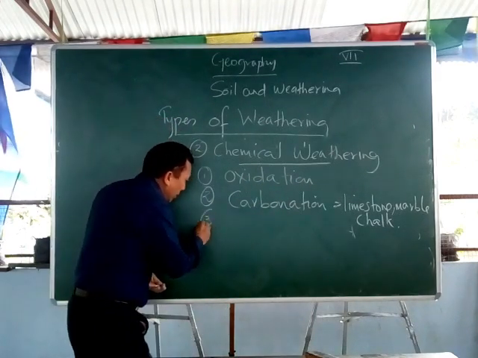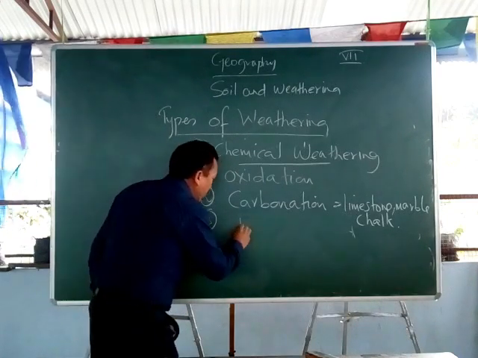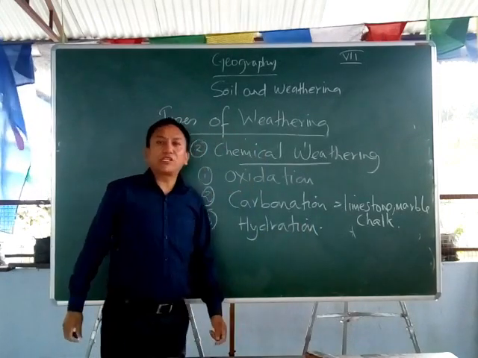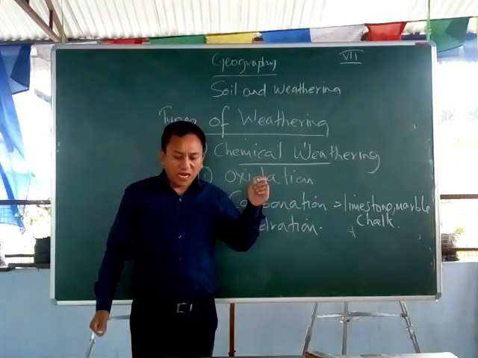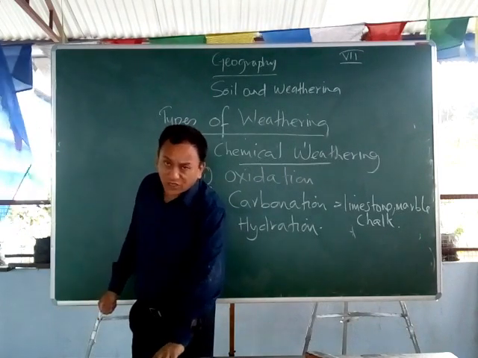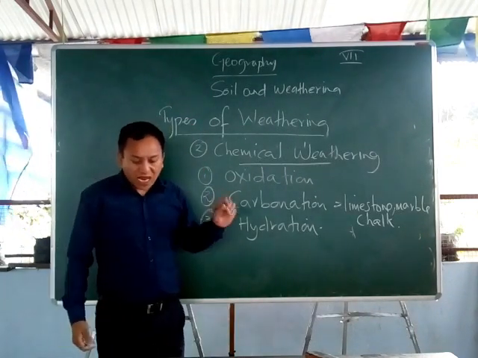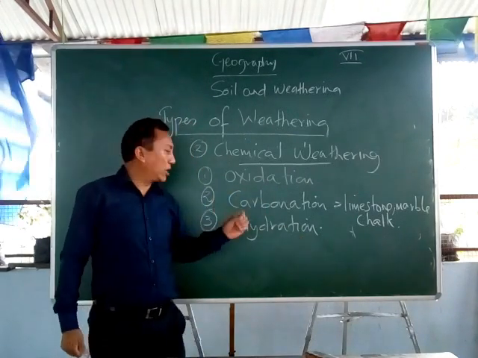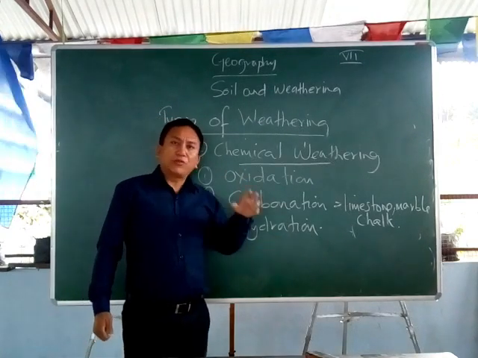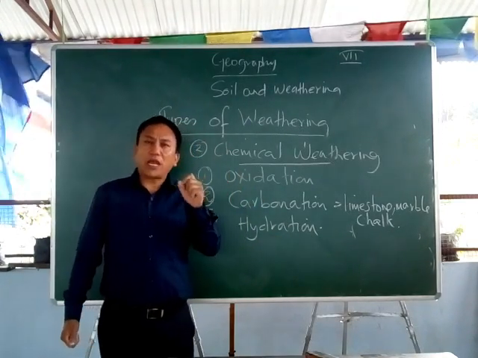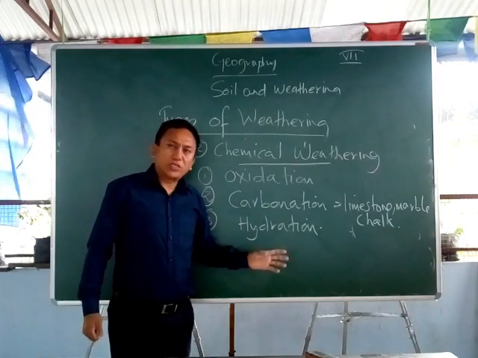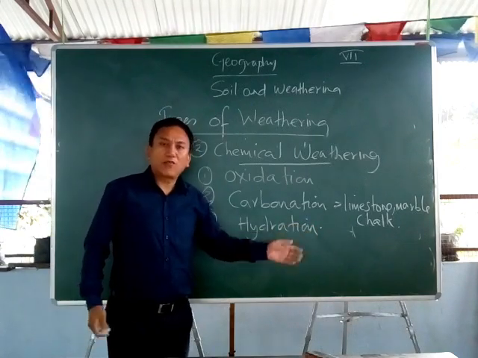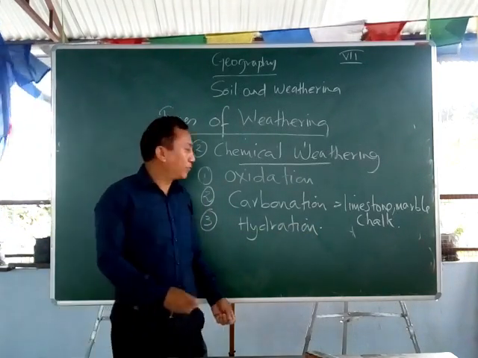That is carbonation. The third one we have is the process called hydration. Now in this process, hydration, the hydrogen that is present in the atmosphere and water, the hydrogen present in the water and air, reacts with certain types of rocks, whereby breaking them down. That means, once again I repeat, in this process hydration, the hydrogen that is present in the air or in the water will mix with certain types of rocks, whereby a chemical reaction takes place and the rocks are broken down. For instance, the change of feldspar into kaolin.